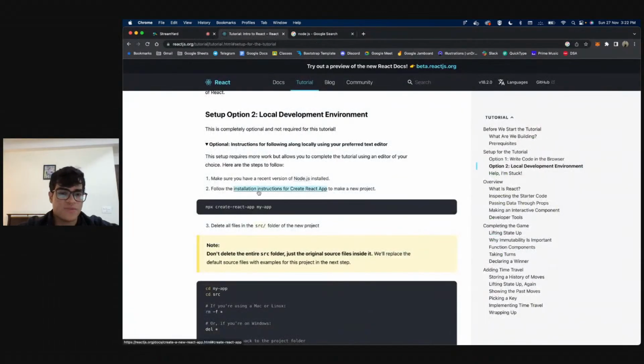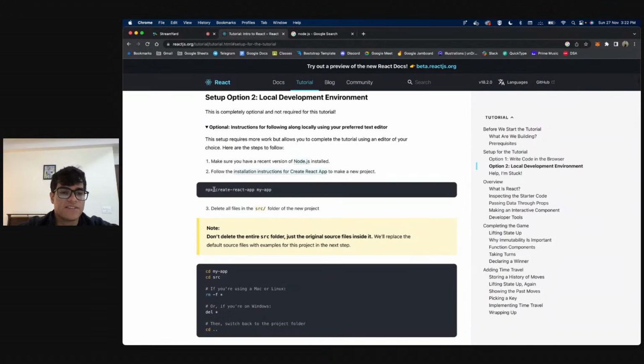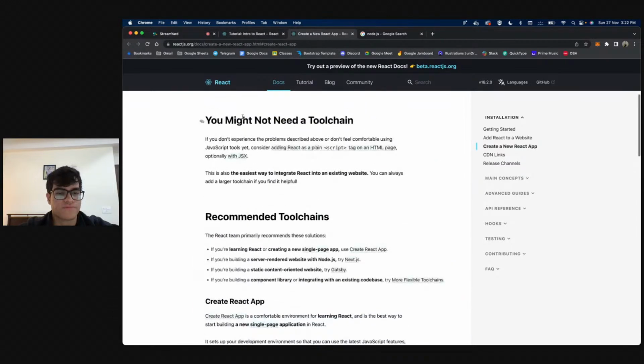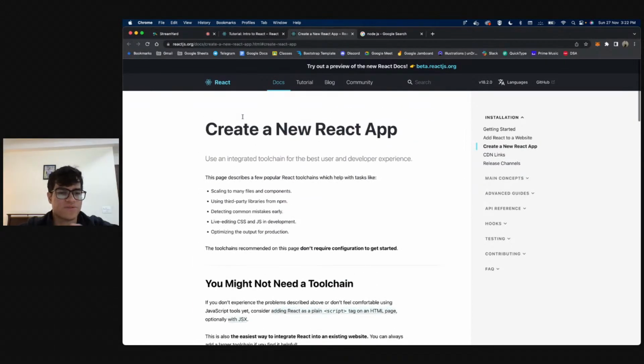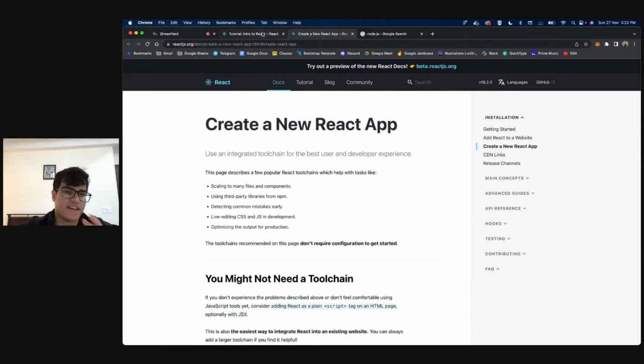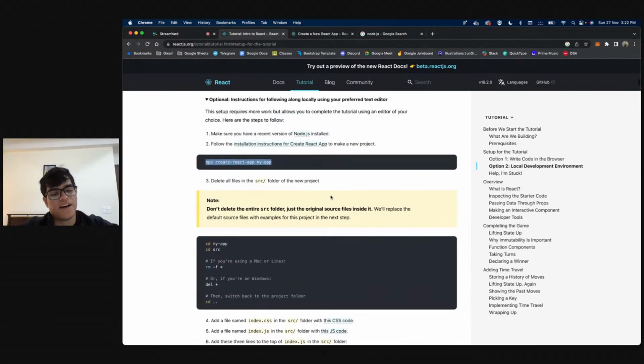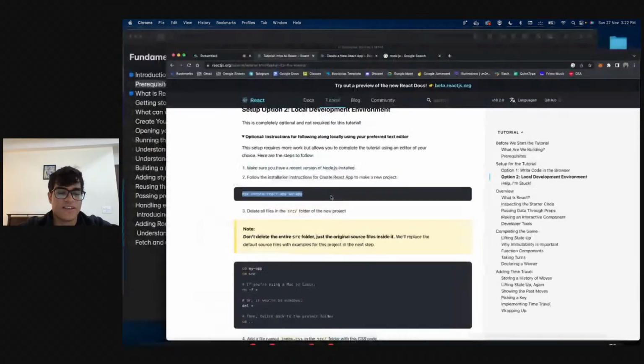After downloading Node.js, what we'll be needing is this npx create react app package. For that, again, the link is over here. Click on this link, and this will allow you to download npx and see if that command is working or not. After this is done, we'll be able to create our very own React project, right?